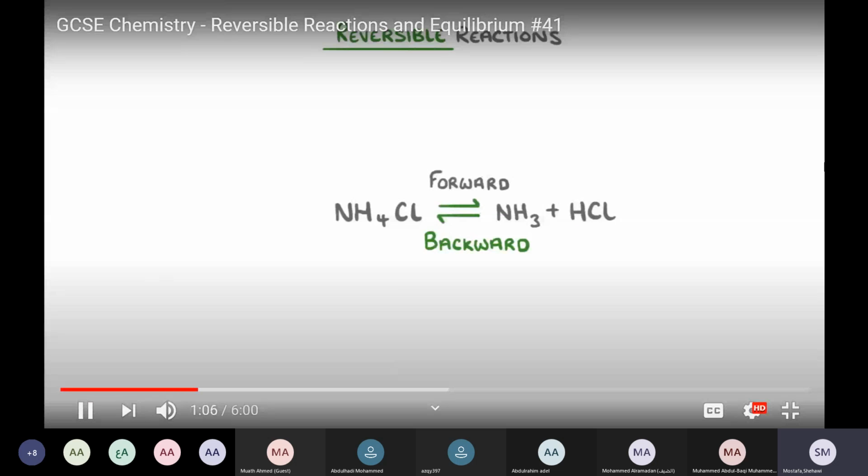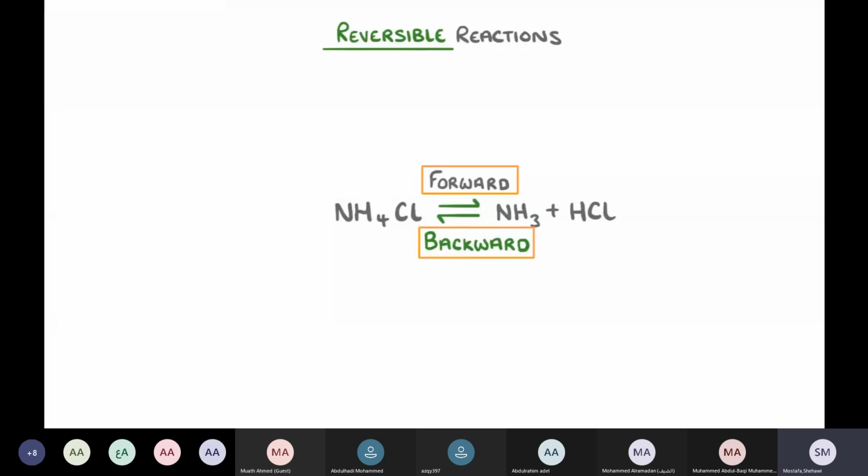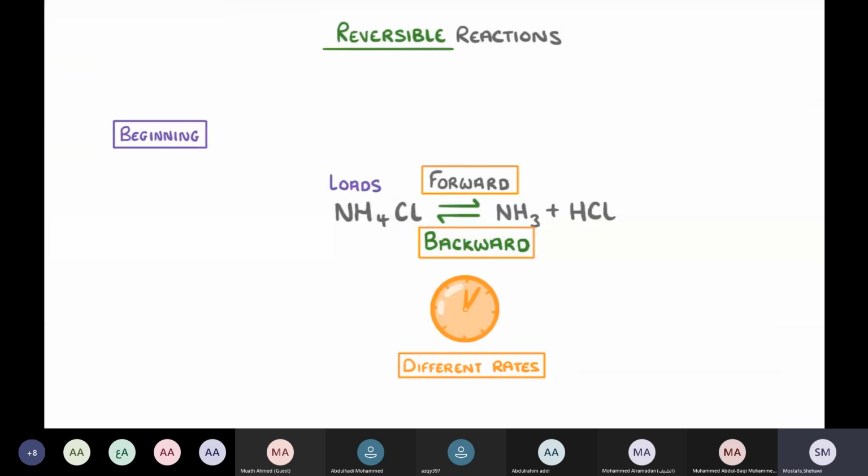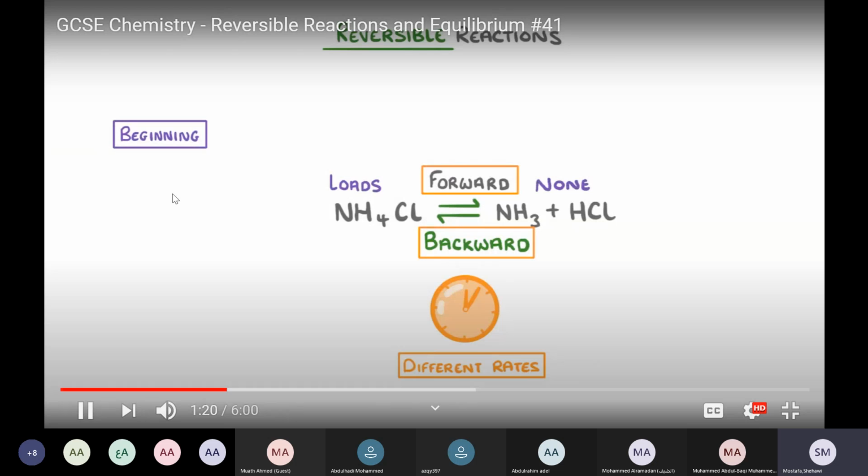Now, the important thing to understand is that the forward and backward reactions can take place at different rates. At the beginning of the reaction, there'll be loads of ammonium chloride, but no ammonia or hydrogen chloride. So the forward reaction will be really fast, but the backward reaction won't have started yet.